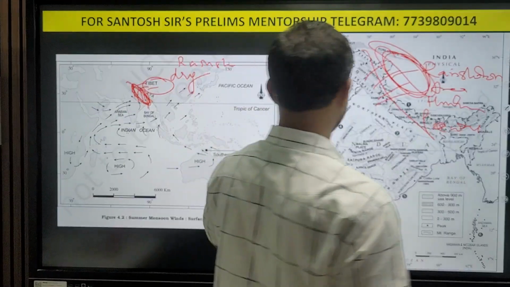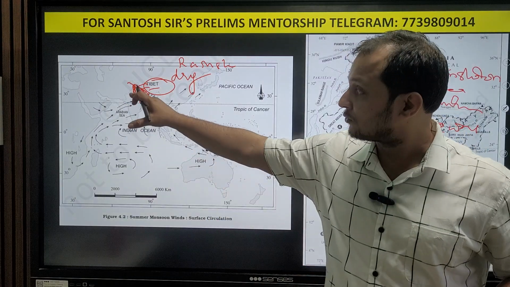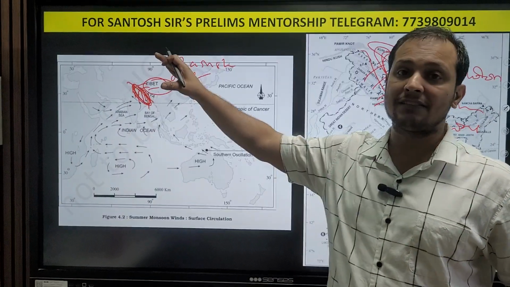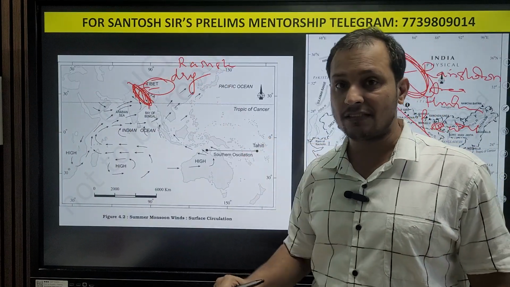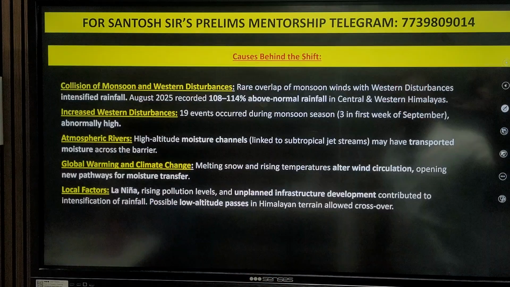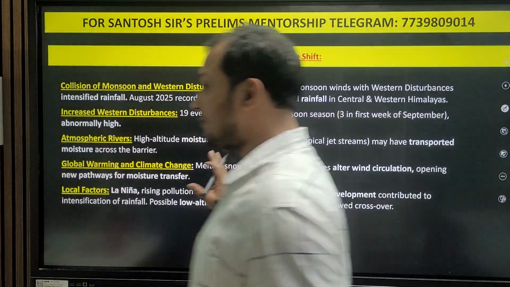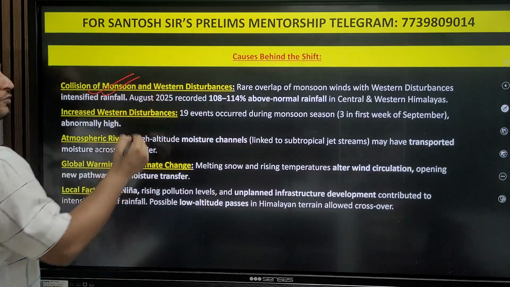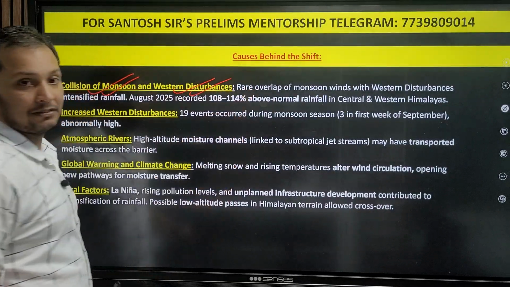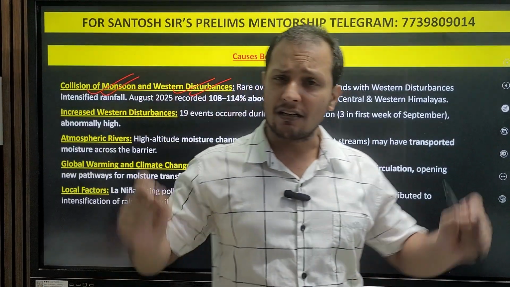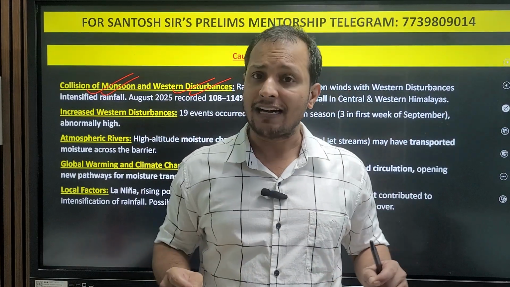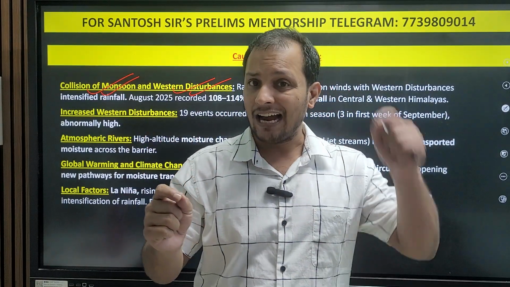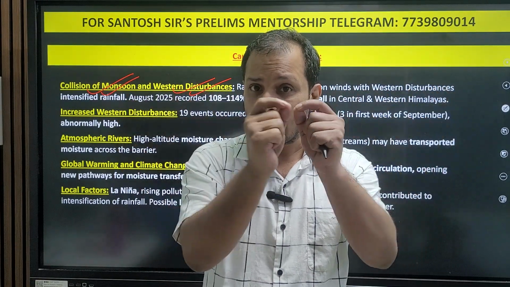But this time, these monsoonal winds have crossed the Himalayas into Tibet. What is the reason for that? As per the research, there are 3-4 reasons, but the main reason is the collision of monsoon and western disturbance. This time a rare incident has happened that the western disturbance and Indian monsoon have collided.